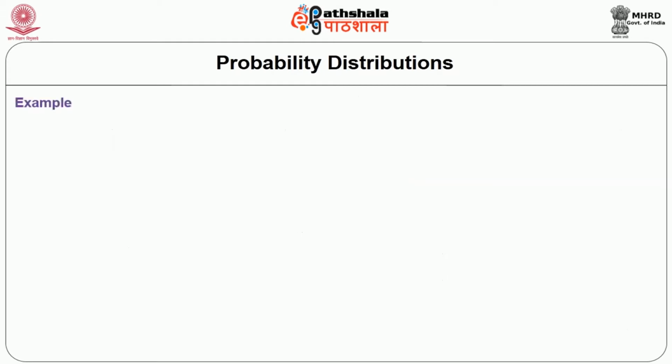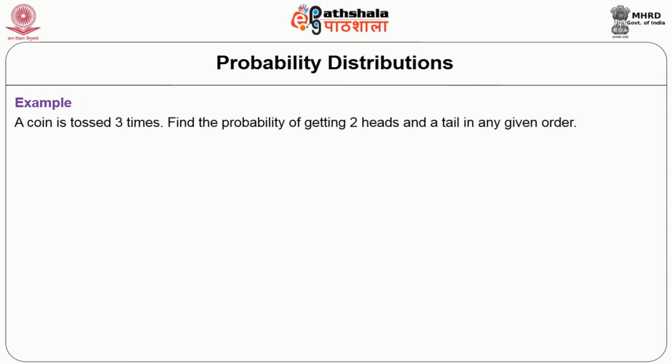This can be better understood with the help of an example. Now let us see how we can prove this normal probability distribution with an example. A coin is tossed 3 times. Find the probability of getting 2 heads and a tail in a given order. For example, when you toss a coin 3 times, you have to get 2 heads and 1 tail.